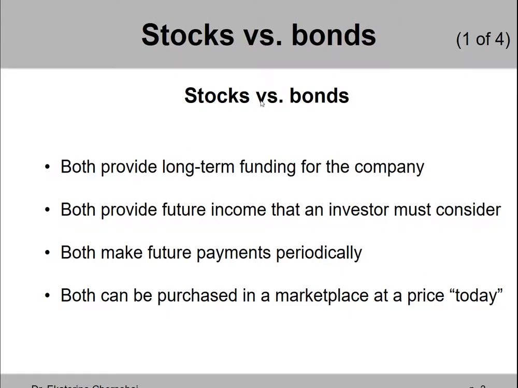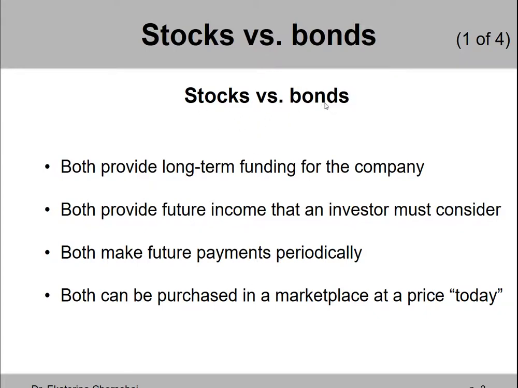A little bit more first about stocks versus bonds. A lot of students find the difference between the two kind of very blurred. They feel like stocks and bonds are kind of the same thing. Well, they do have a lot in common. They're both financial securities that firms sell and investors buy, and then investors can then sell them to other investors.